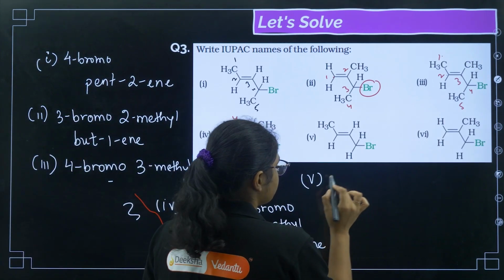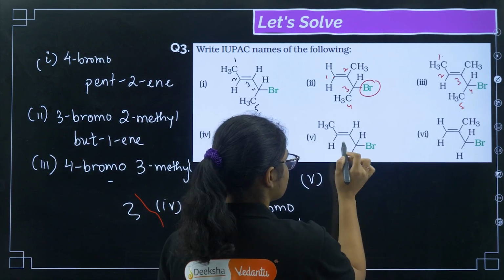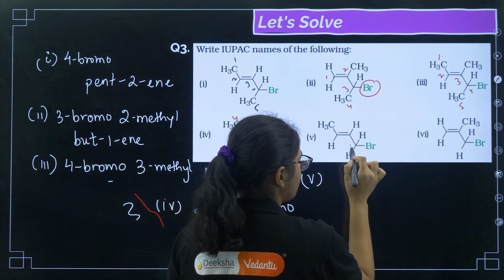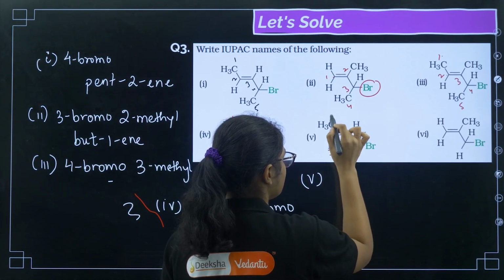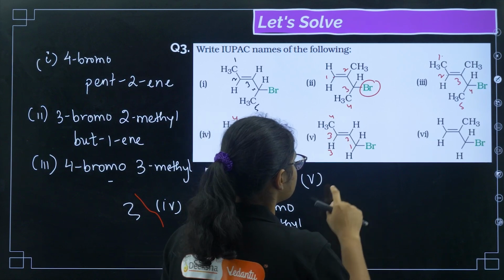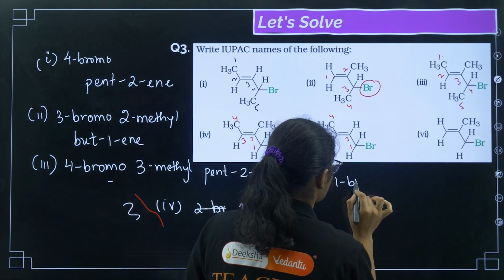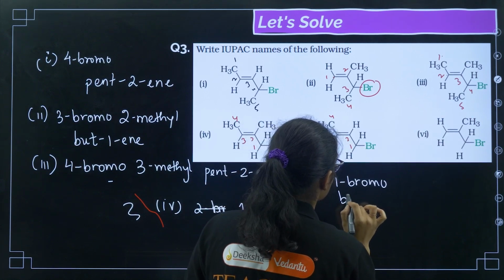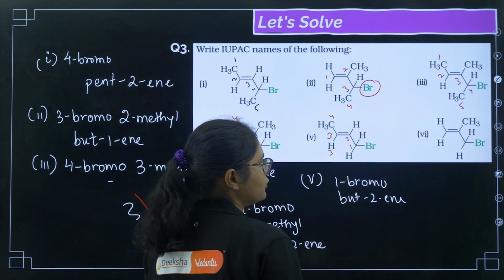Now coming to the fifth one here. If you see the numbering from here, this will get 2, this one will also get 2, so I will number it from this side: 1, 2, 3, sorry, this is 3 and this is 4. Now if I number this one and write the name, it is 1-bromo, then we have but-2-ene. Simple: 1-bromo, but-2-ene.